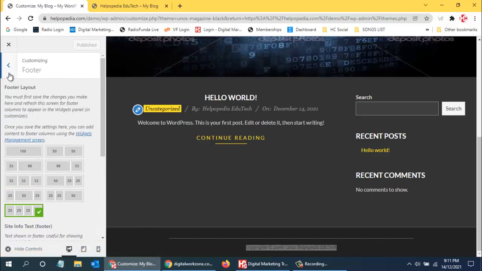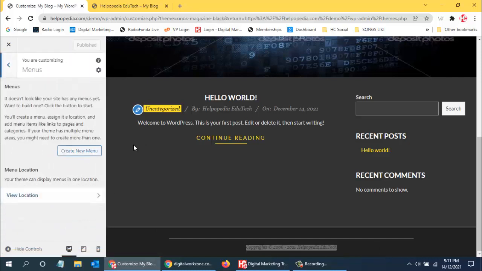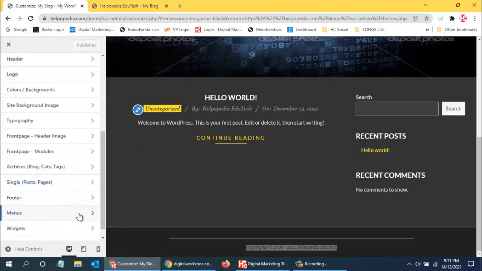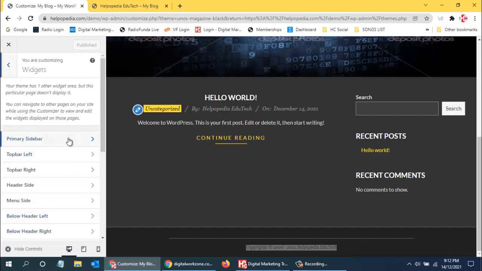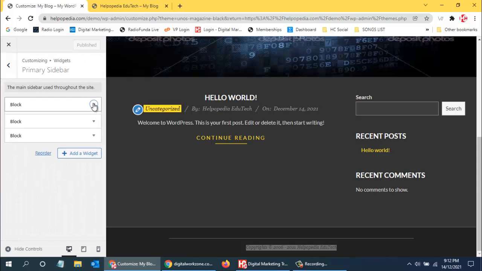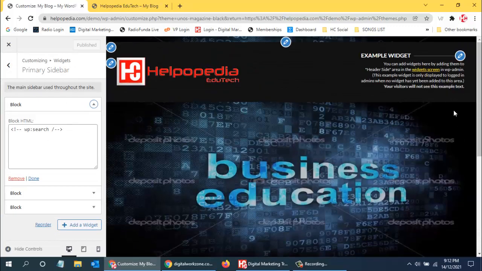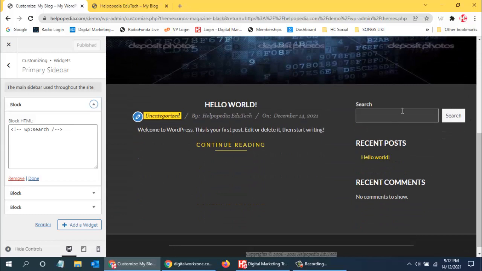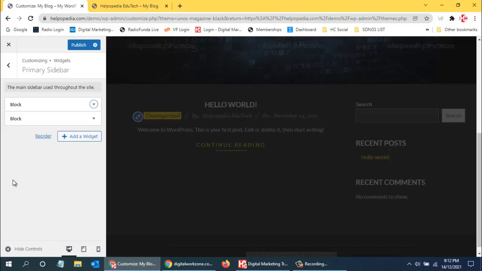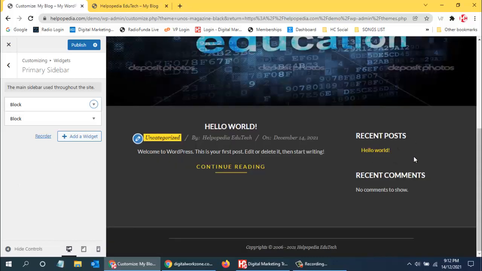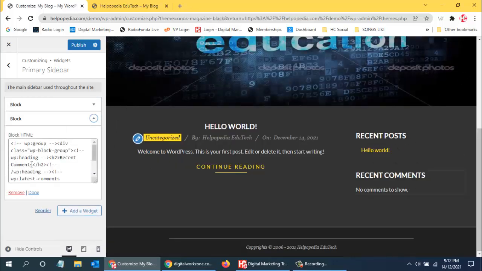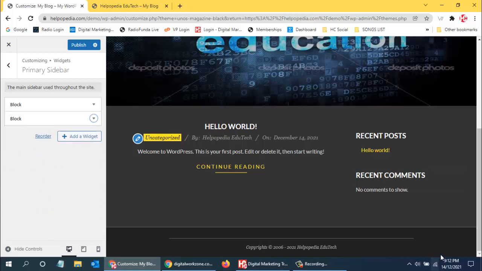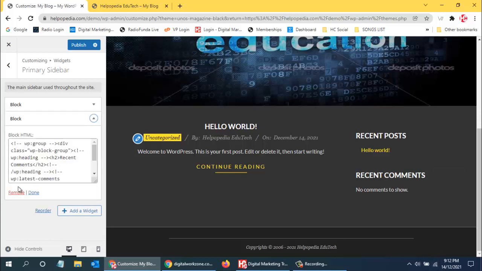So then we have menu. Right now the menu is not defined, so we can create a new menu, but not from here. We will create it from the menu options, and this is the widgets. On the primary sidebar, this is a block over here. We can see there is a search option. If you don't want the search option, you can remove the block. If I click on remove, then that block will go. Then this recent post and recent comments, I don't want recent comments, so I can remove that. I'll just click on this remove, so that will go.